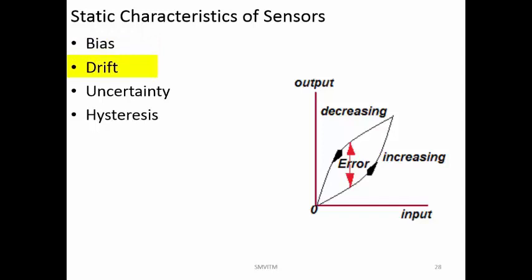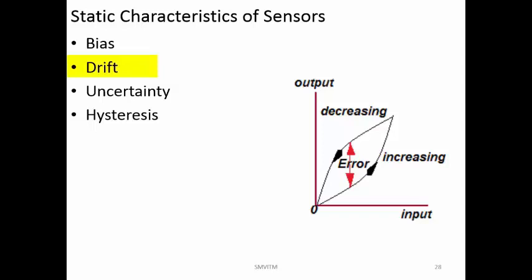Now what is drift? Drift is the shift of the output value. Now why does the output value shift? If you are looking at any electronic device or any mechanical device, and you give a constant input, which means the input value is not changing, initially you will see some output value, and you make a note of it.